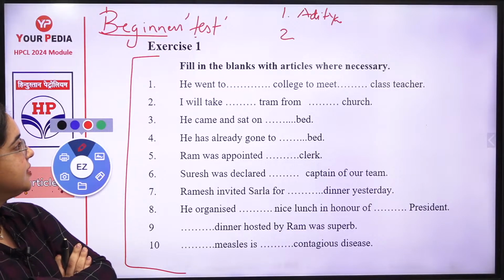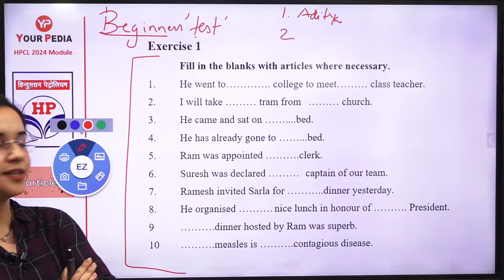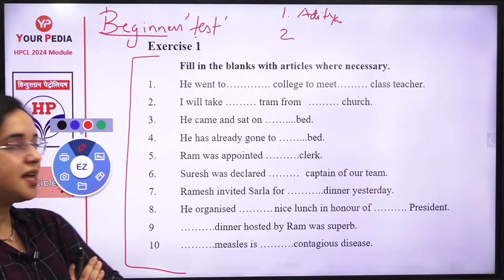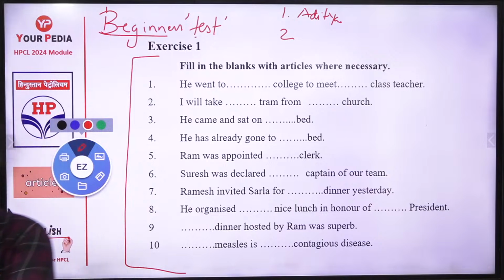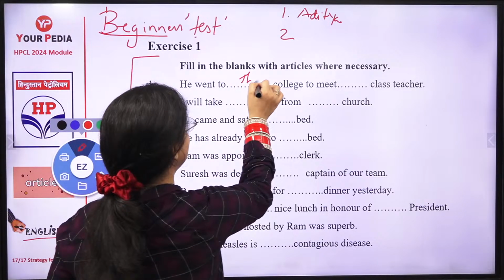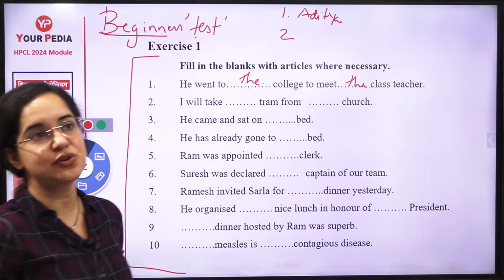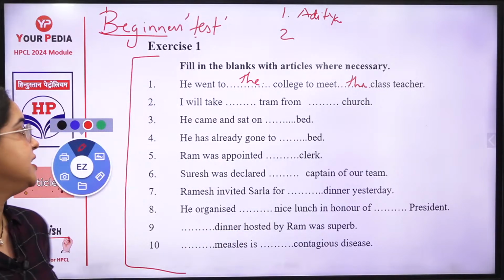आदित्य ने सारे किए हैं आंसर सही. I'll answer all the things after this. किसके सही है किसके नहीं है, जल्दी से कर लो. Only Aditya has done it. So it is, I went to the college. Why the college? Because here we are sure we are going to a fixed college. That is why article the is used.